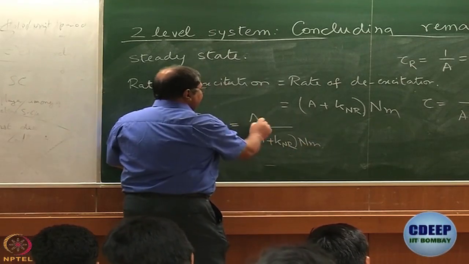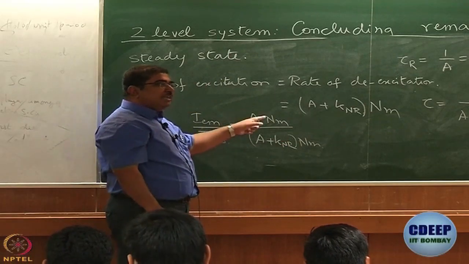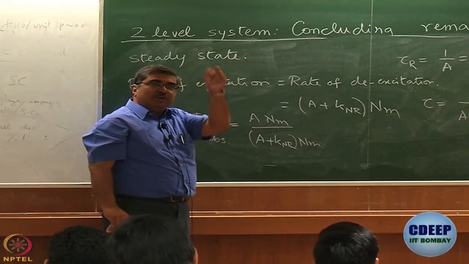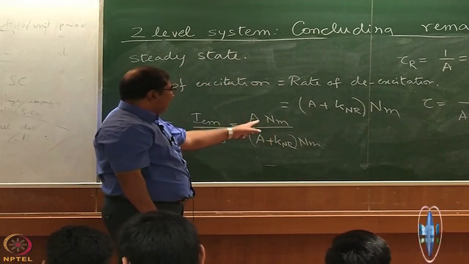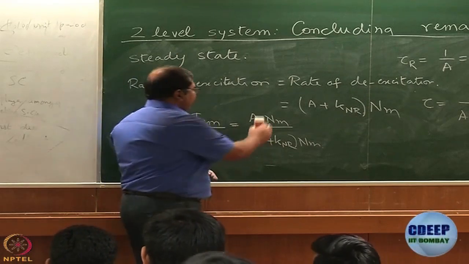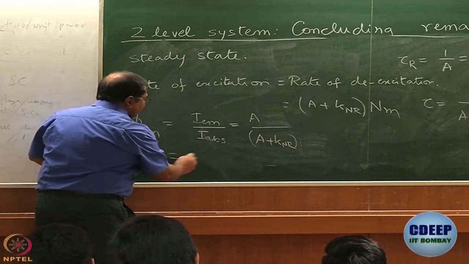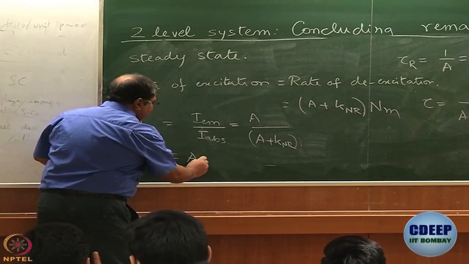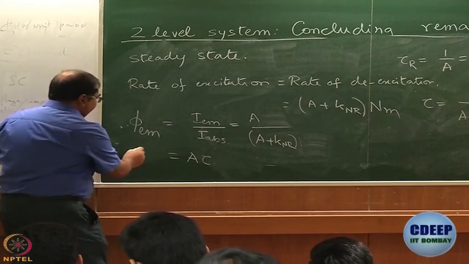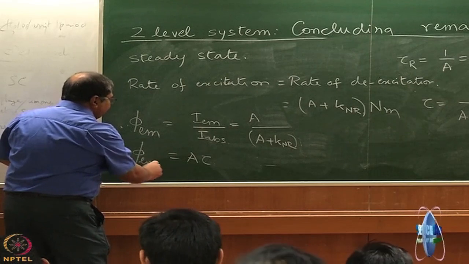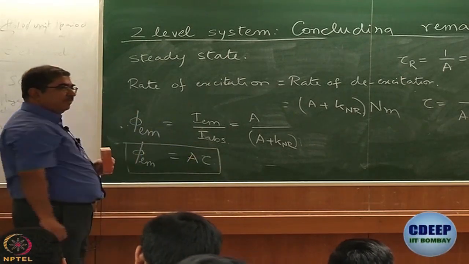For rate of emission, you have to only look at the emissive channel. You have to neglect the non-emissive channel. So A times Nm divided by A plus KNR times Nm. Nm and Nm cancel. What are you left with? You are left with A multiplied by tau. Phi EM is equal to A multiplied by tau.